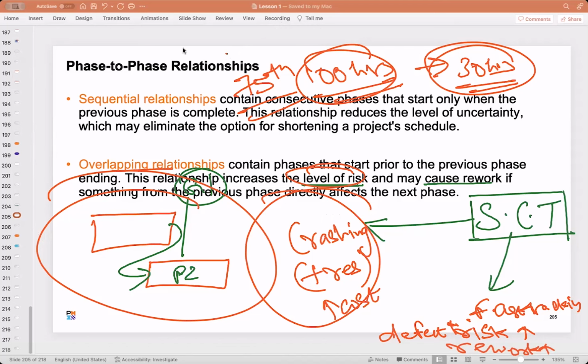This schedule compression technique is applicable in both methodologies, agile and predictive? See, that is the problem here. I would say this whole thing is applicable only in predictive, because there we don't have that much visibility. In a 1 year or 6 year project, we don't have that much visibility. So schedule compression techniques are used only when you have a very elongated schedule and then you work upon it. So I would say this is applicable only in predictive.